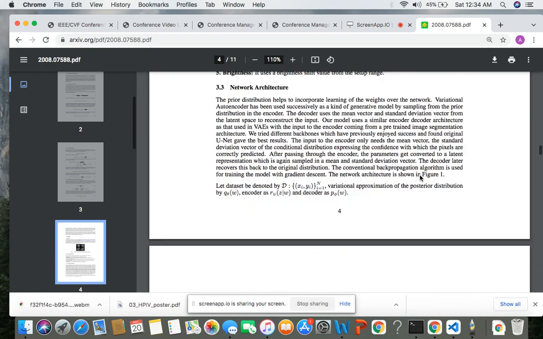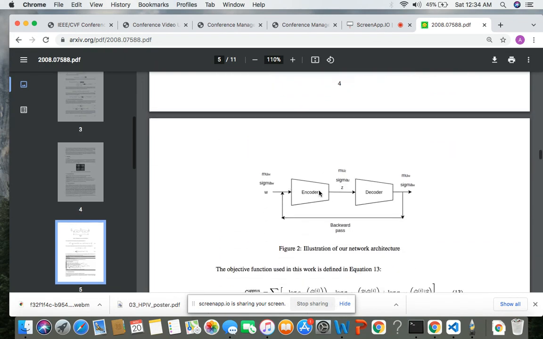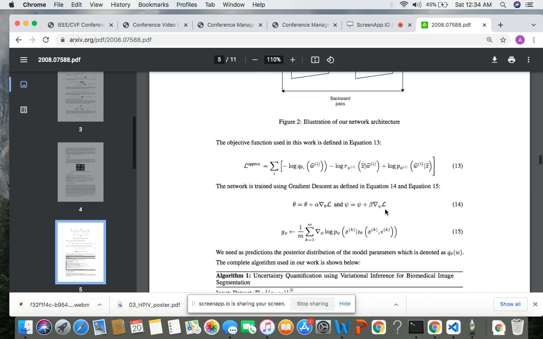Going over the network details, we have an encoder here, and we have a decoder here. We feed a distribution which is comprised of a mean and sigma. Here, W denotes the weights of the input distribution. Z is the sample from the latent space distribution, and similarly, we have the mu and the sigma of the W's, which are reconstructed here, and then we have a backward pass here.